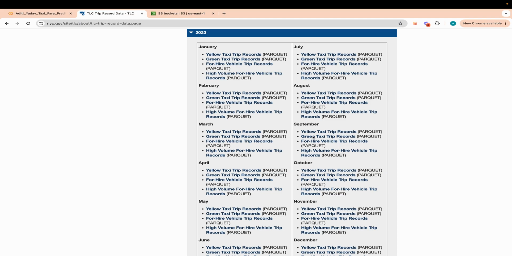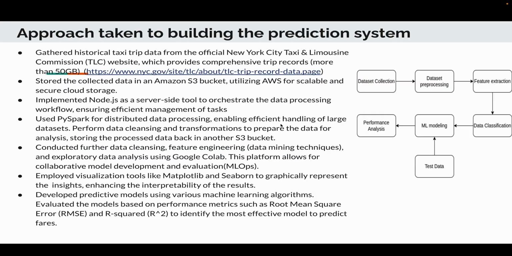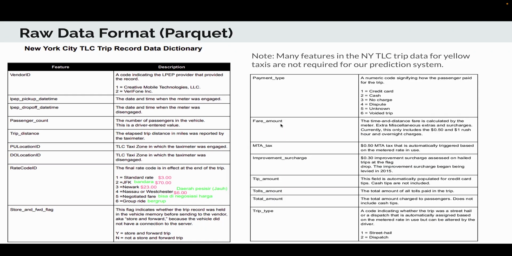Now coming to the raw data, how does it look? This is how a typical raw data format looks, which is in Parquet format. Here there is a vendor ID, pickup date, time, passenger count, trip distance, etc. But the problem with this is we don't need all of these fields. We just need some of them. So that's why we have to do the initial data engineering part. Now let's look at how it actually works.